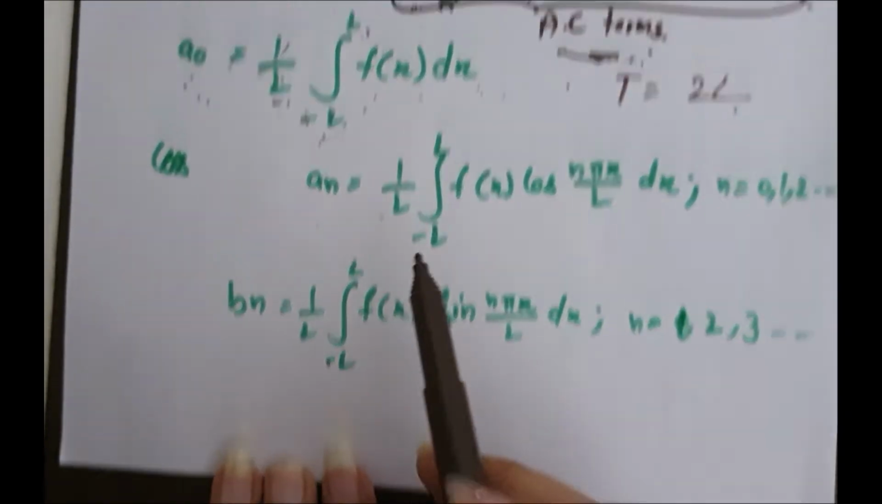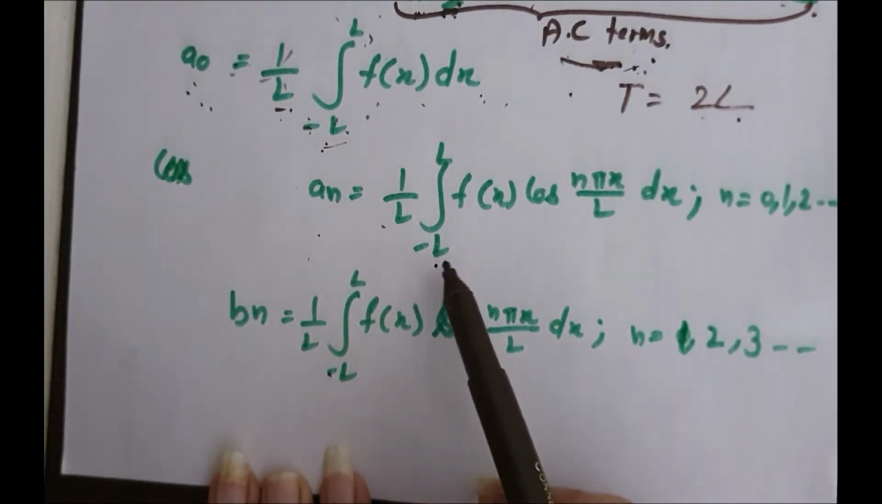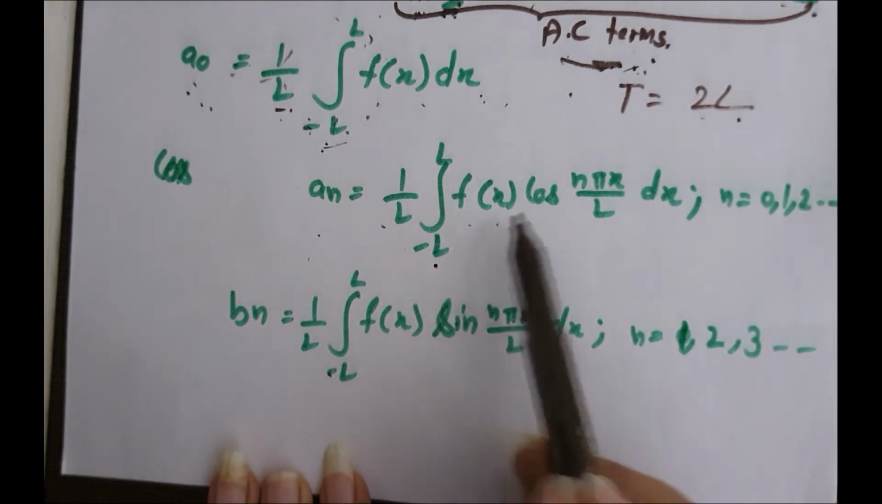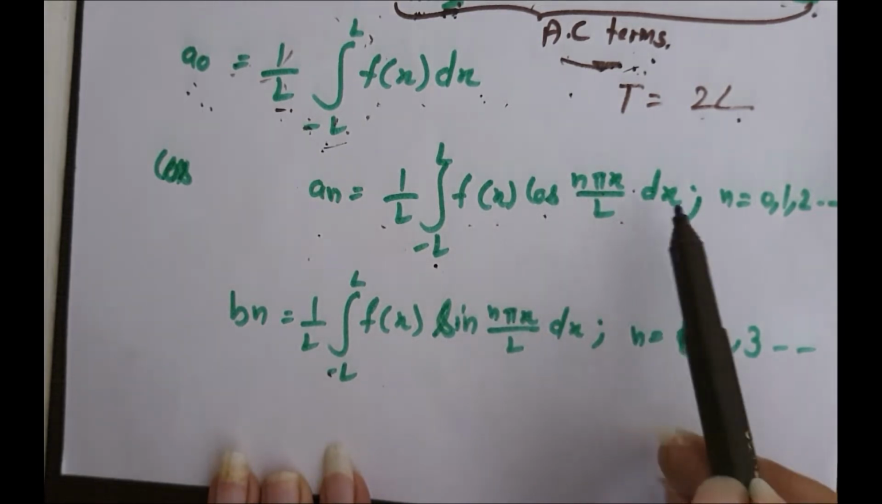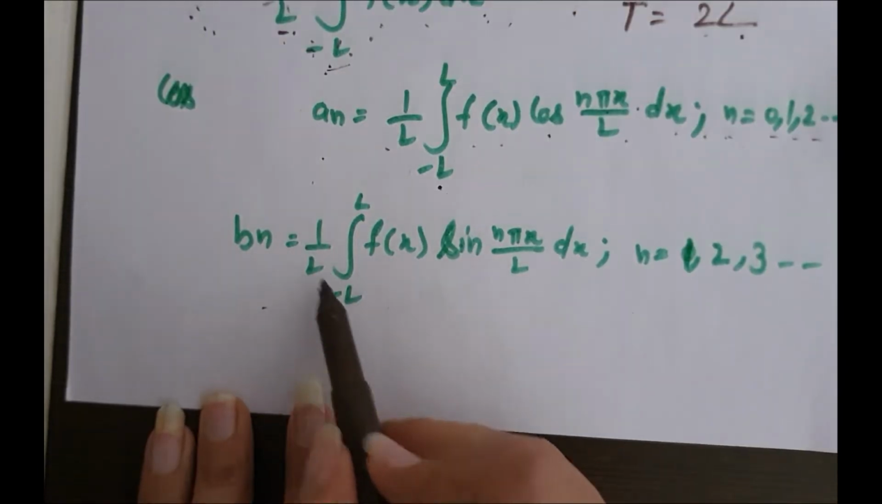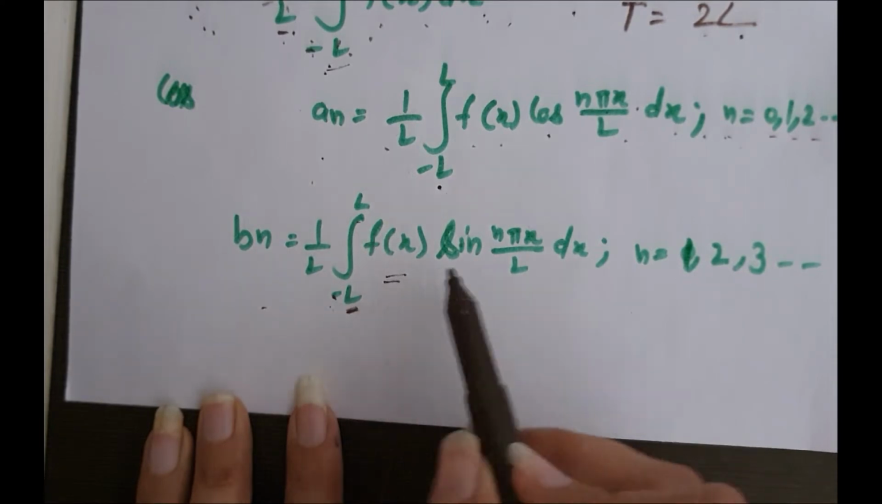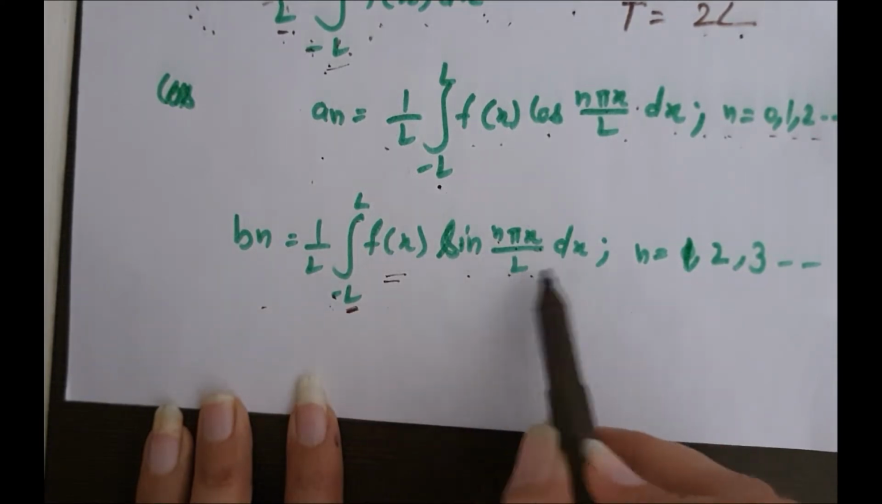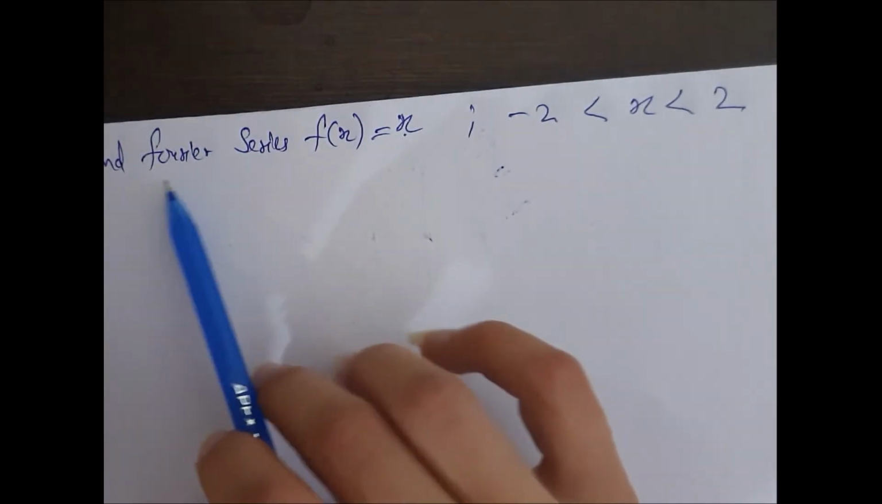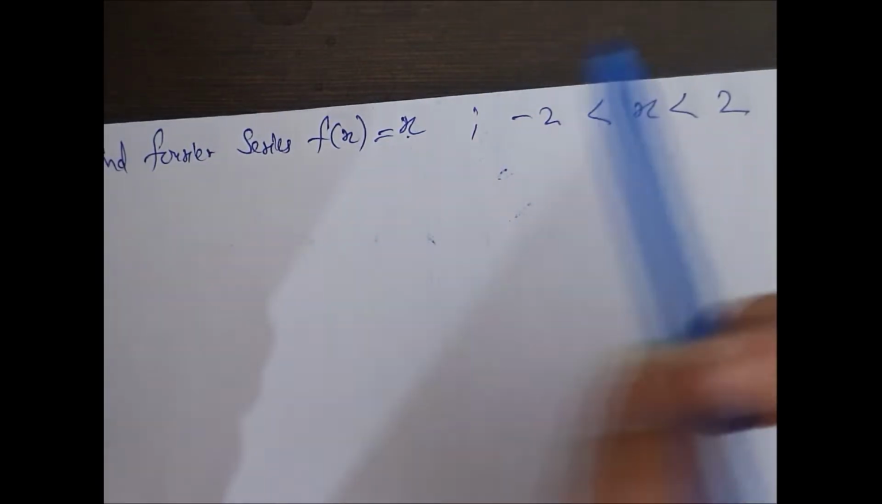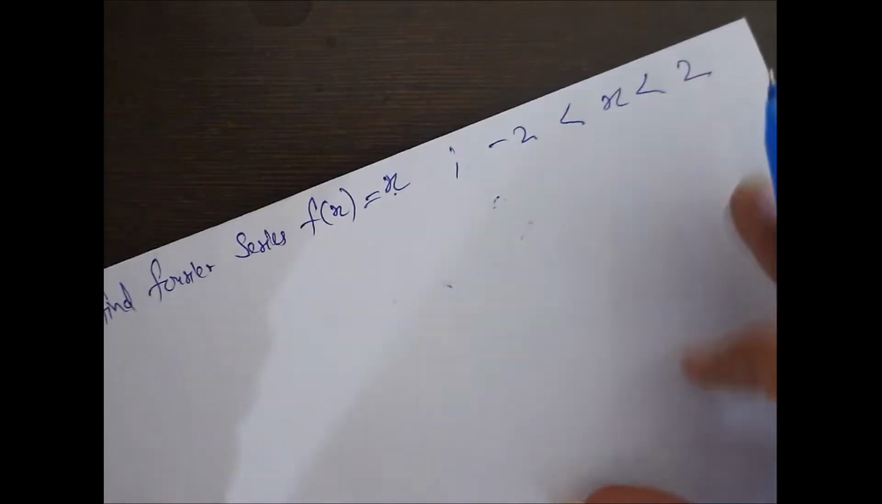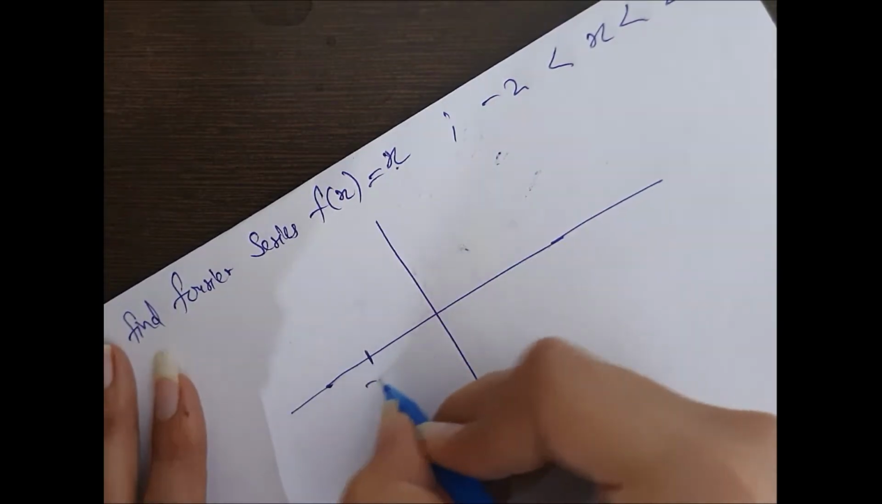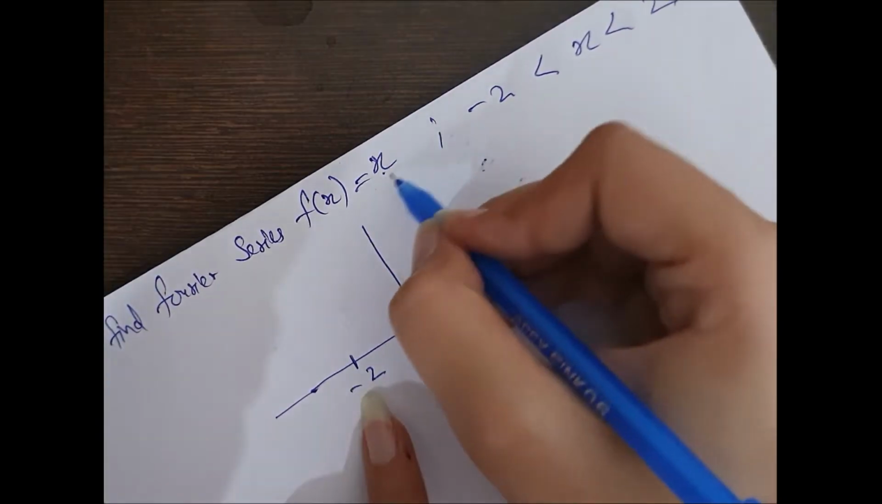Now an is 1 by L integration from minus L to L of f(x) cos(n pi x by L) dx. Here bn is 1 by L integration from minus L to L of f(x) sin(n pi x by L) dx. Let's understand it with an example. First example: find the Fourier series of f(x) equal to x from minus 2 to 2. It means that from minus 2 to 2 the function is x.